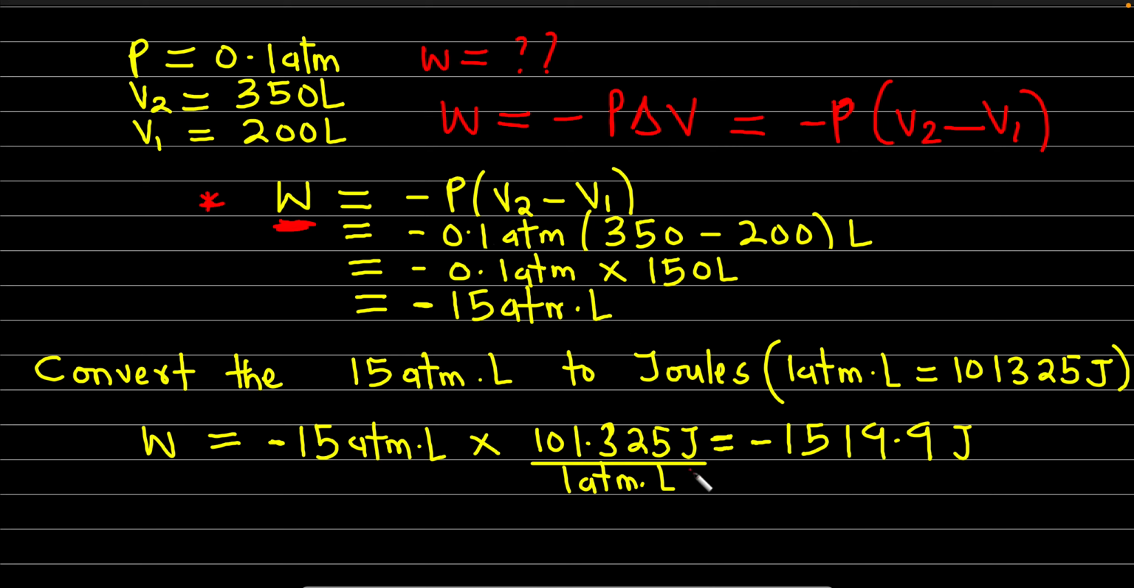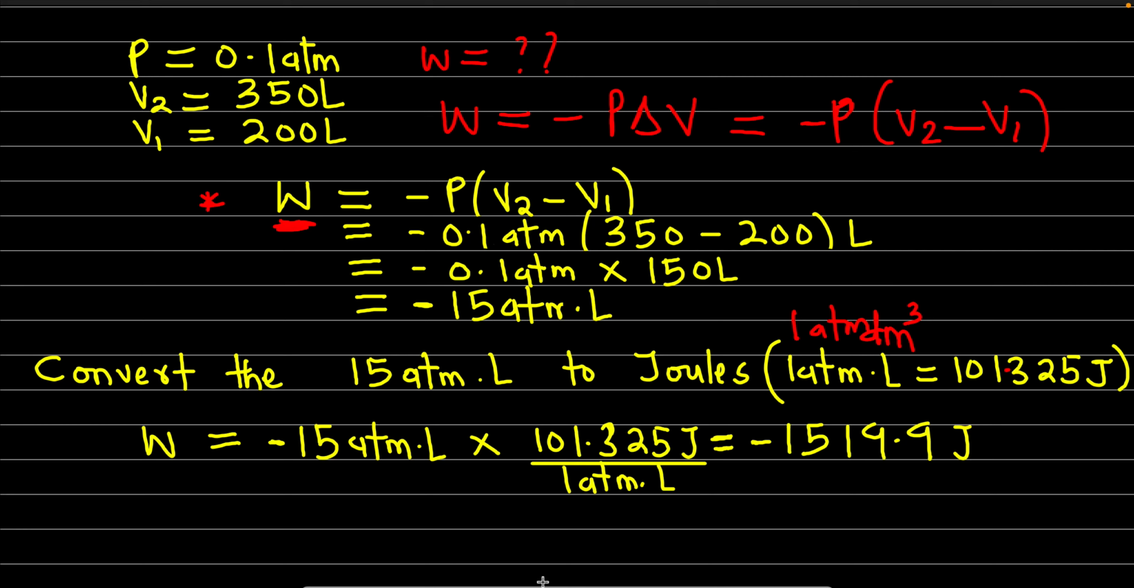I don't know if you're following what we are discussing here. It's very, very important that you follow up. So please note that 1 atm liter is equal to 101.325 joules. Please do not forget that this liter is the same thing as dm cubed, so they can equally say 1 atm dm cubed, which is still equivalent to 101.325 joules.